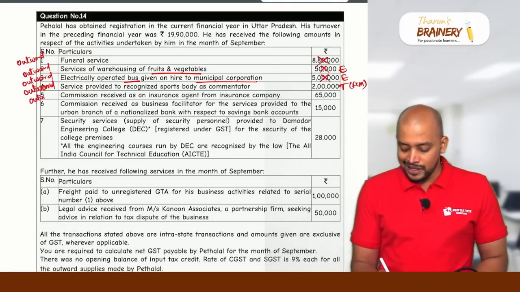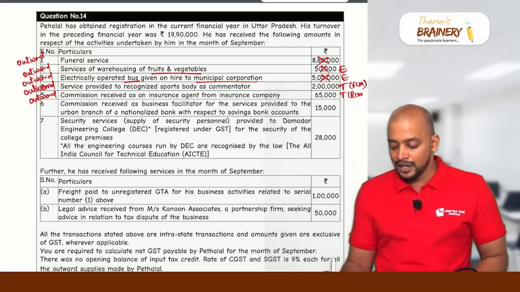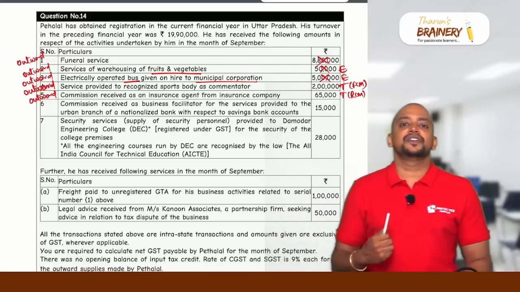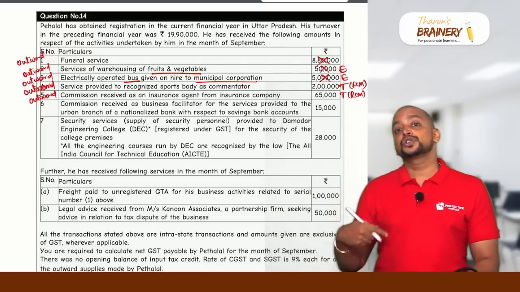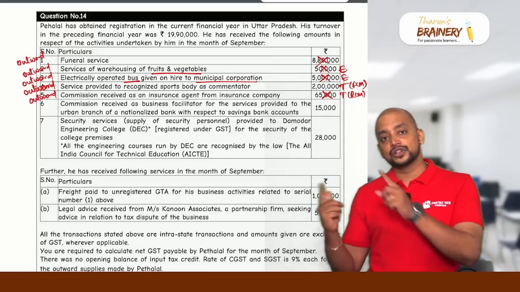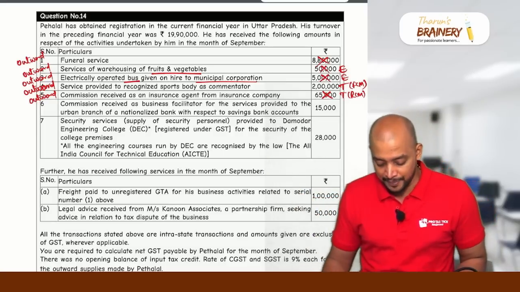Then commission received as an insurance agent from insurance company. So outward, and this outward will be taxable under RCM. In whose hands? In the hands of the insurance company, because we have insurance agent services to insurance company covered under RCM, where liability to pay GST is the insurance company. So PayHalal will not pay, the insurance company will pay under RCM.